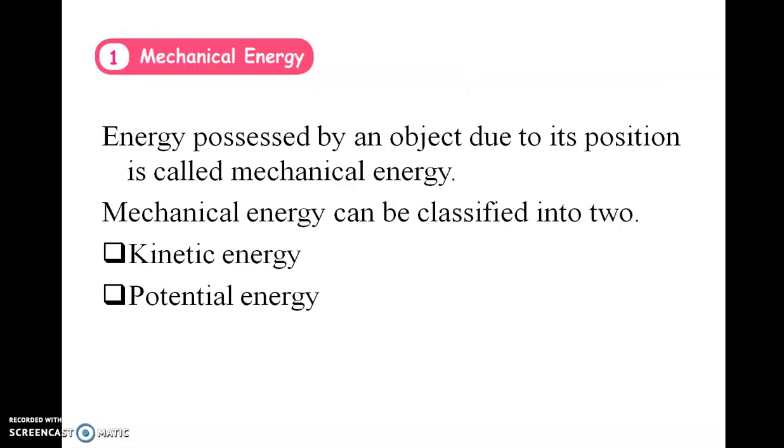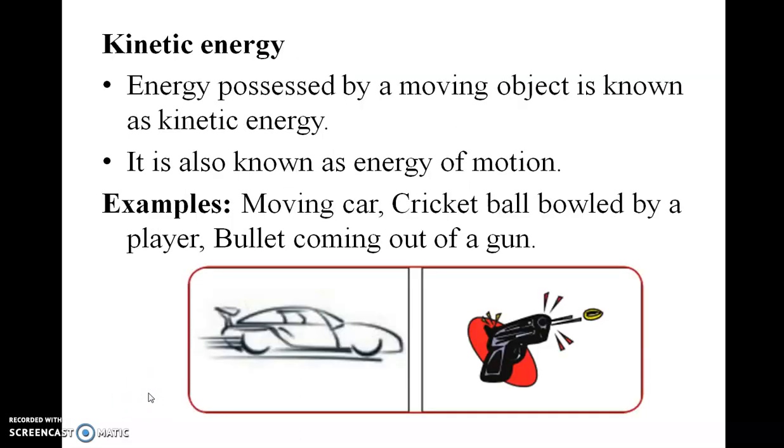First, mechanical energy. Energy possessed by an object due to its position is called mechanical energy. Mechanical energy can be classified into two: kinetic energy, potential energy. Kinetic energy. Energy possessed by a moving object is known as kinetic energy. It is also known as energy of motion. Examples: moving car, cricket ball bowled by a player, bullet coming out of a gun.